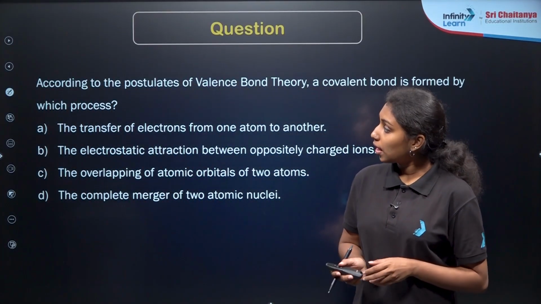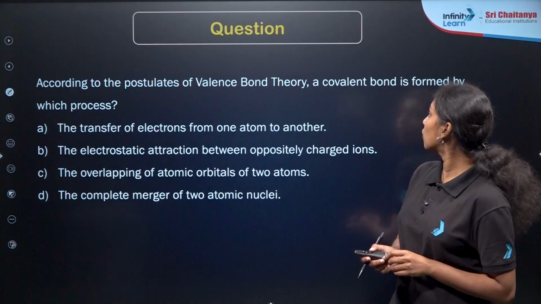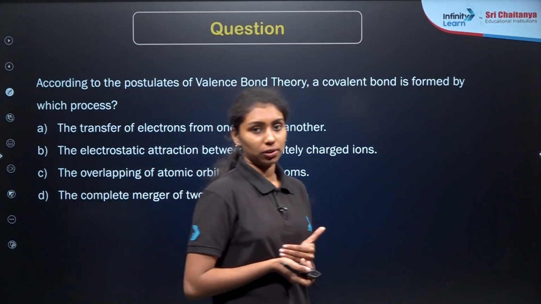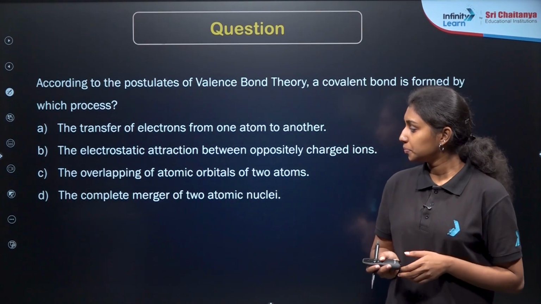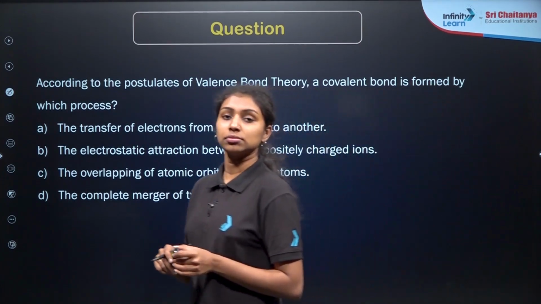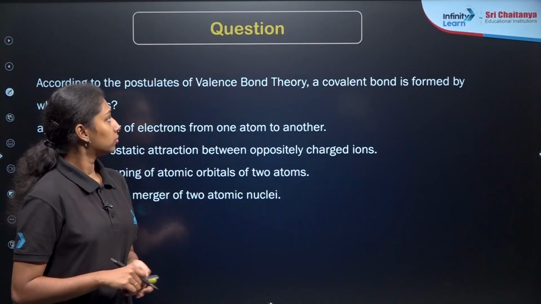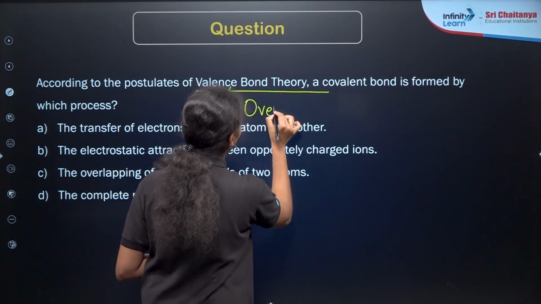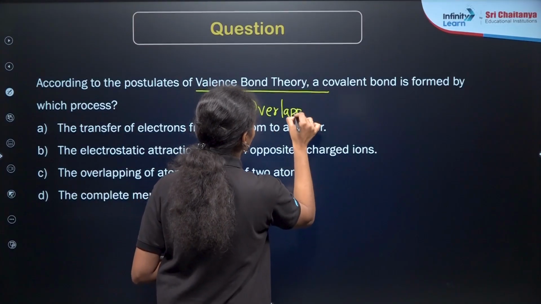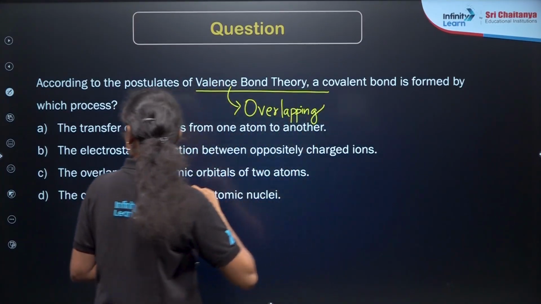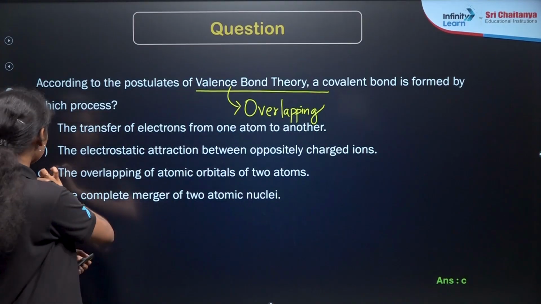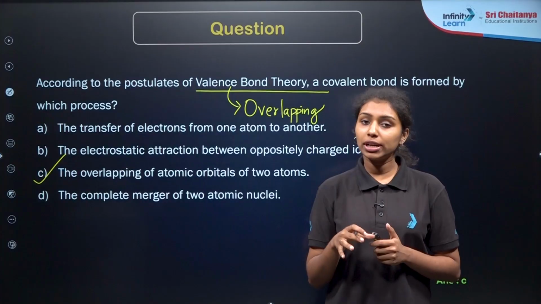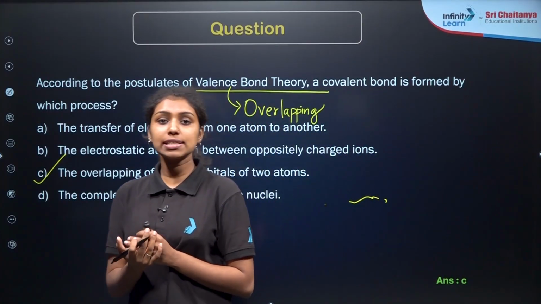Here is our next question. According to the postulates of the valence bond theory, a covalent bond is formed by which process? Whether it is formed with the transfer of electrons, or sharing of electrons, or the overlapping of orbitals. So valence bond theory means it is simply the overlapping of atomic orbitals, right? So which will be the correct answer? Option C, right? Yes, option C is the correct answer. The overlapping of atomic orbitals of two atoms. So you can explain sigma bond as well as the pi bond, whether it is formed by the lateral overlapping or the sidewise overlapping.